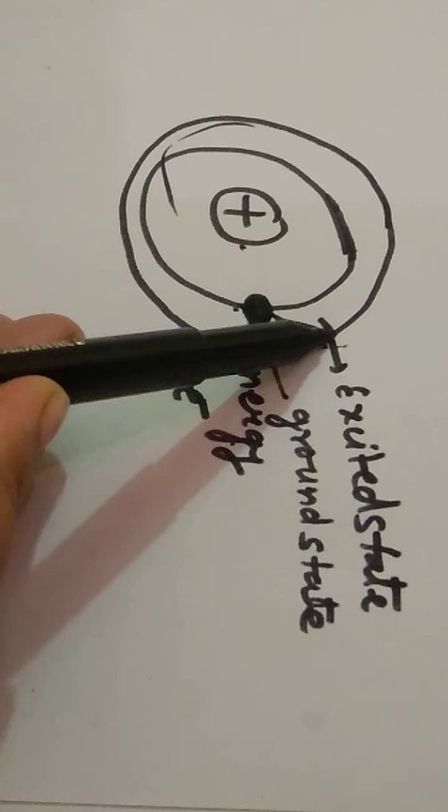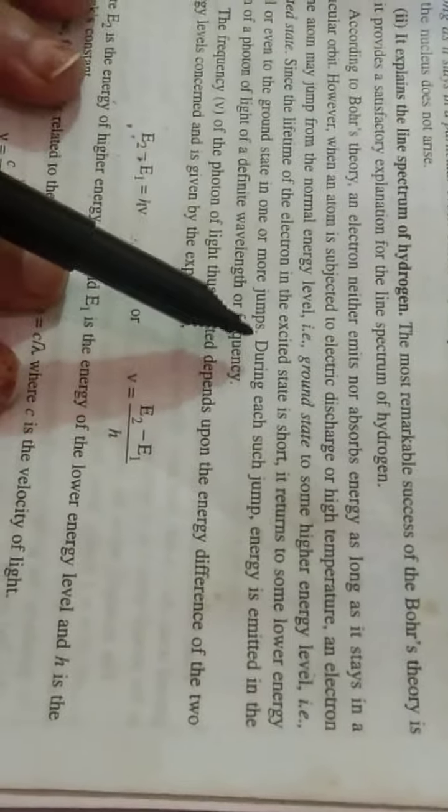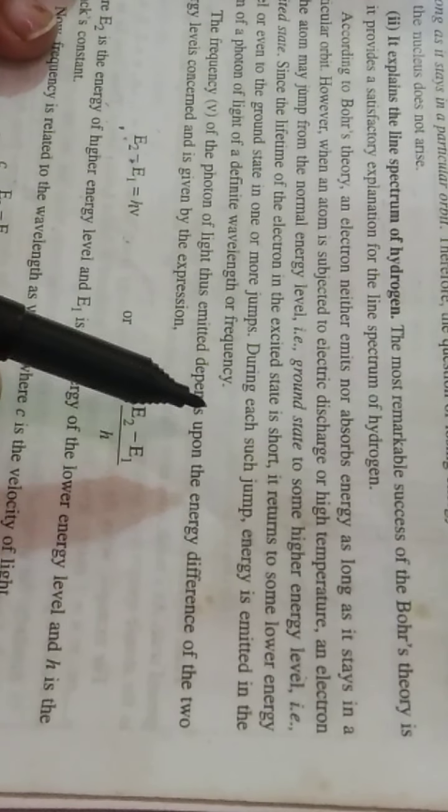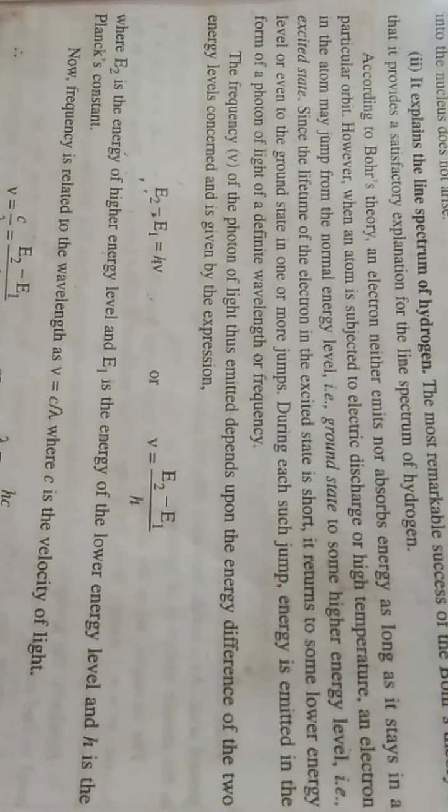Now, children, what happens when this electron comes back to the ground state? Then energy is emitted, in the form of a photon of light.